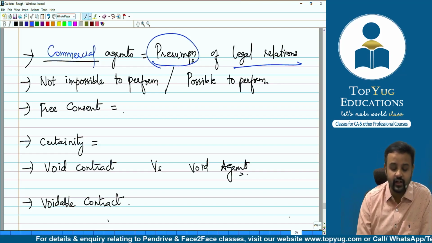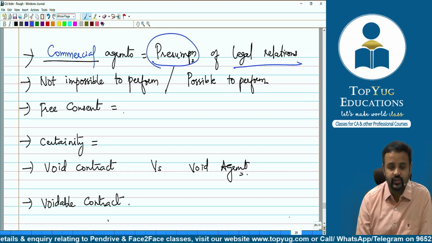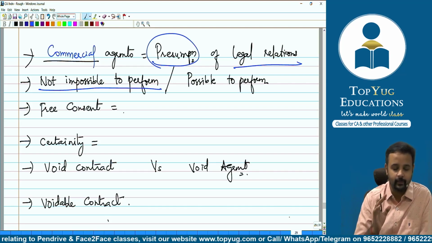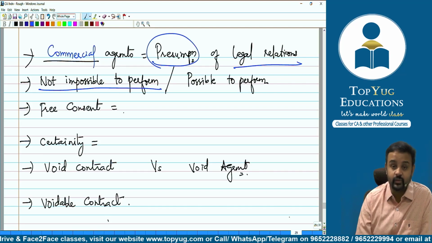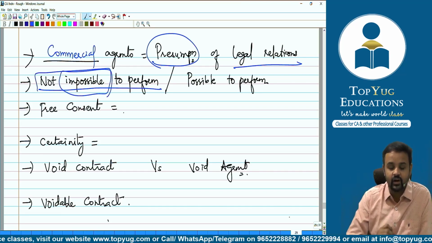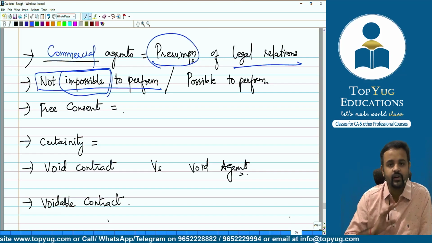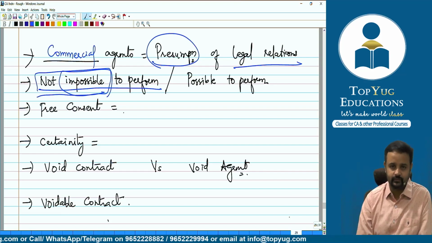Okay, next thing, what did I write? Not possible to perform or possible to perform. Which one should you go for? Yeah, we'll go for what? Not possible, sorry. Not impossible to perform, right? Which means definitely possible to perform, but I've told you that our focus is on what? Impossibility. We are trying to highlight that impossibility should not be there. So that means ultimately we are trying to say possibility. But while writing, you should use this word only because law also uses this, right?